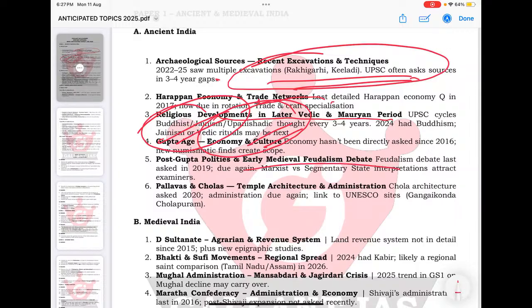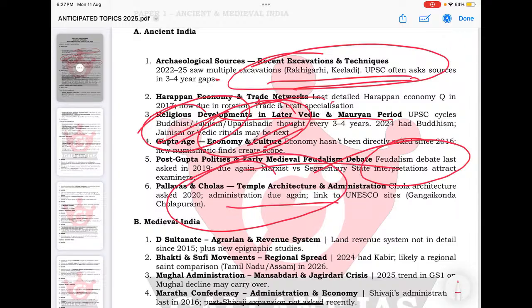Then this concept is about the feudalism debate. Again, this is important for you. Different interpretations, subaltern interpretations, or different interpretations on the character and nature of feudalism, its establishment, its decline, and its contributions to the political or economic progression of ancient and medieval India. That concept is important for you.